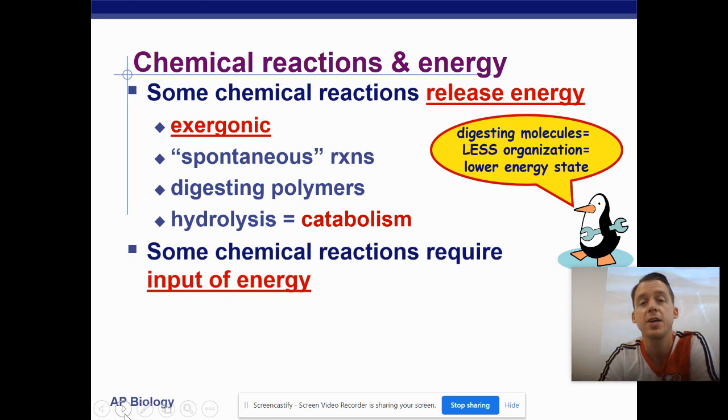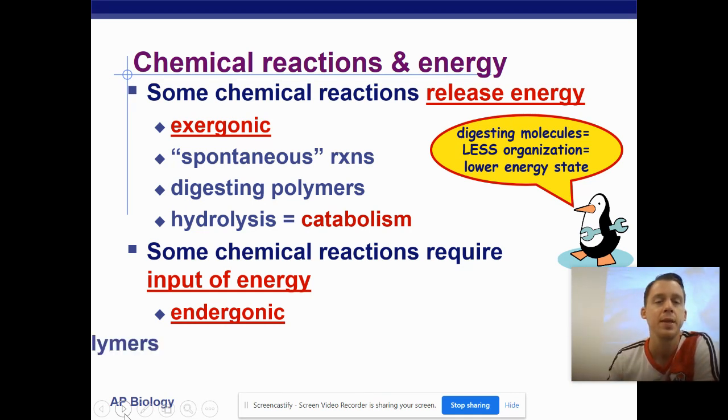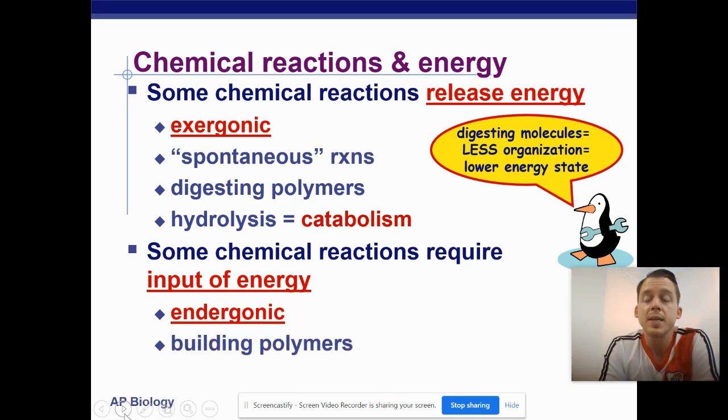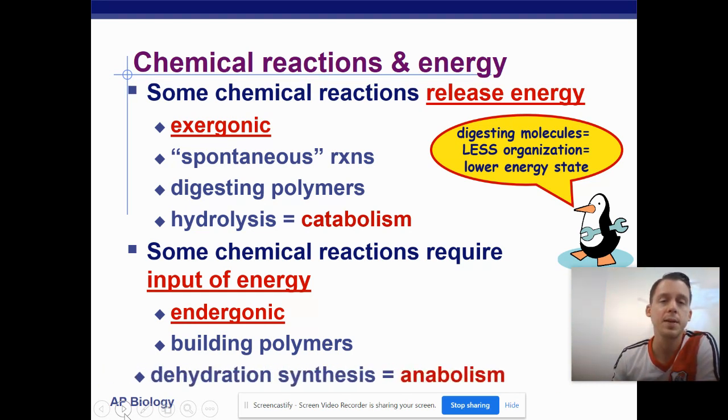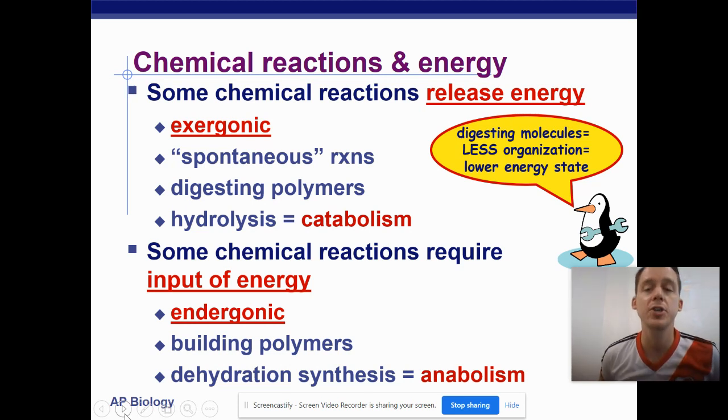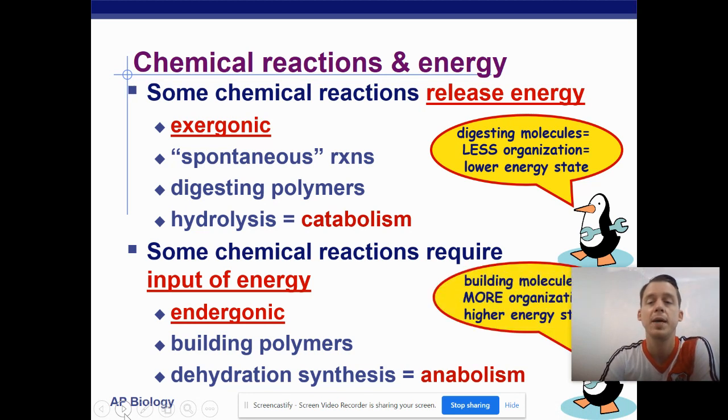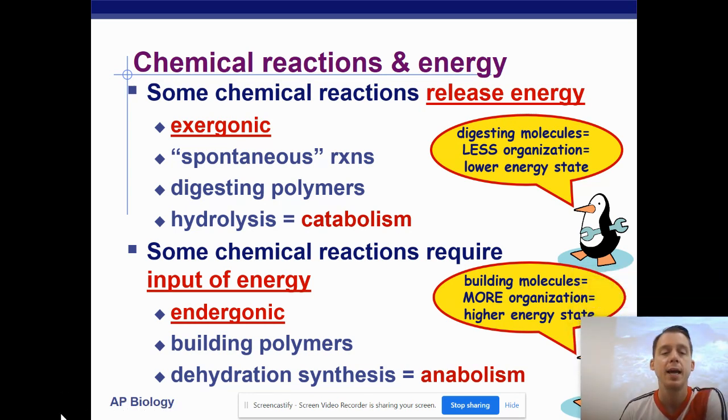Meanwhile, some chemical reactions require an input of energy. These, like exothermic in chemistry and biology, we're going to call endergonic. We're going to be building, so we're going to be making things bigger, making big chains of polymers. And this is going to be a synthesis reaction, and that is an anabolic reaction, right? So this time, as our penguin tells us, building molecules is going to result in more organization. So what's happening with entropy here? Entropy must be going down because we're creating more order.